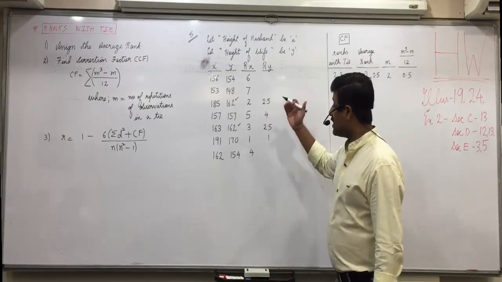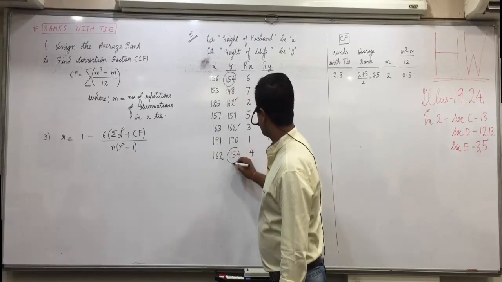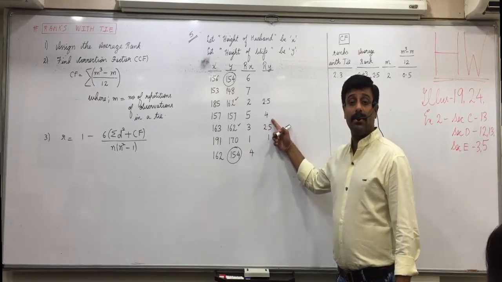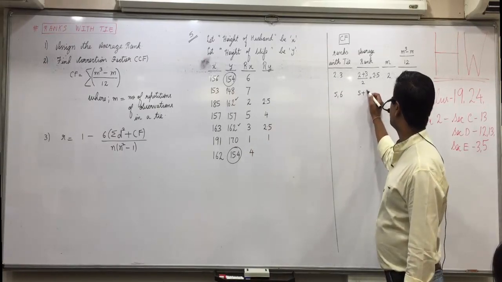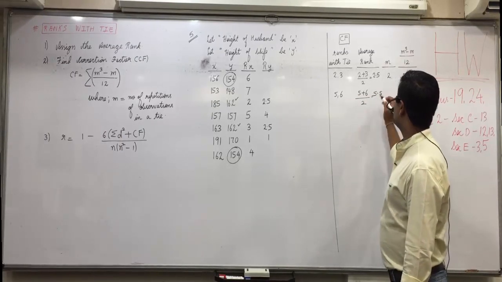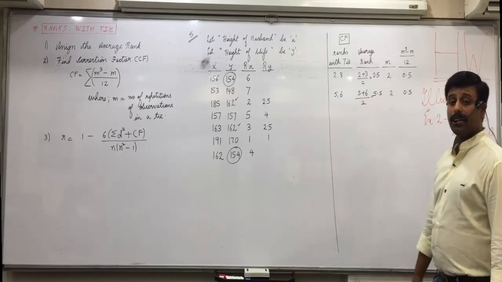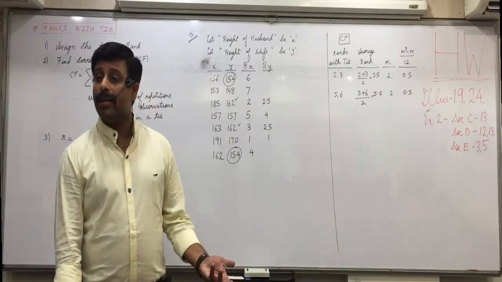After 157, which is the number? 154. But that again comes 2 times. Yes. So after 4, there is a tie in which numbers? 5 and 6. Workings again 5 and 6. 5 plus 6, 11 divided by 2, 5.5. How many observations are there? So again it will be 0.5 itself, no need to count it again.